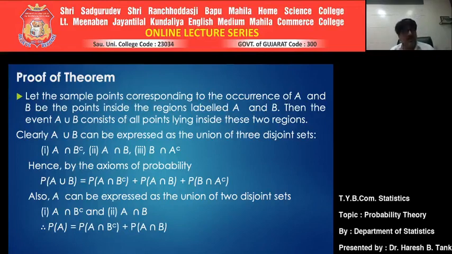Also, A can be expressed as the union of two disjoint sets.